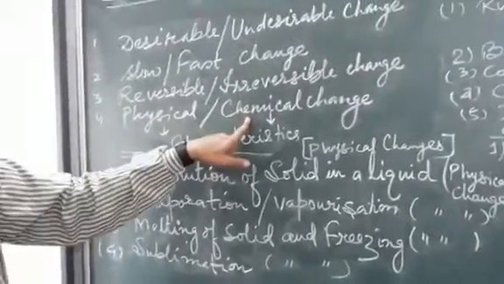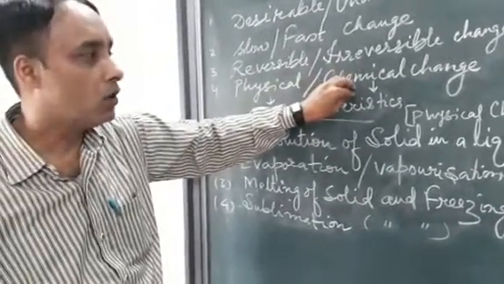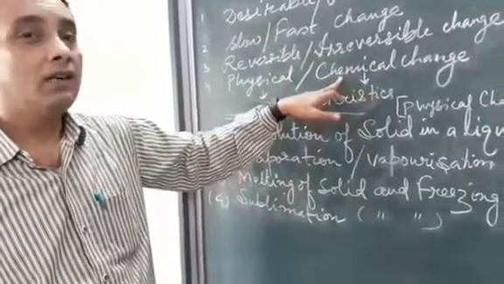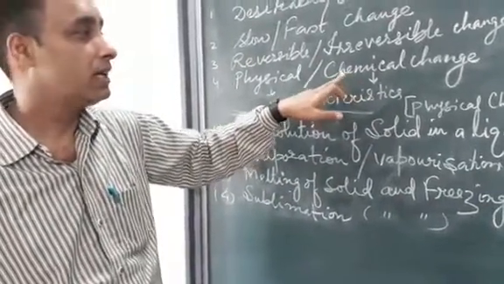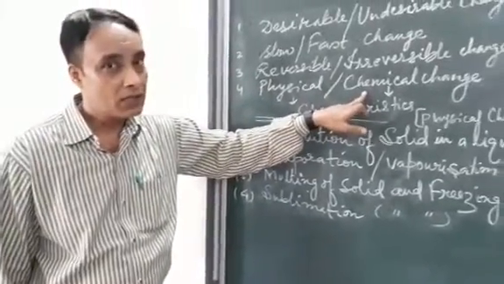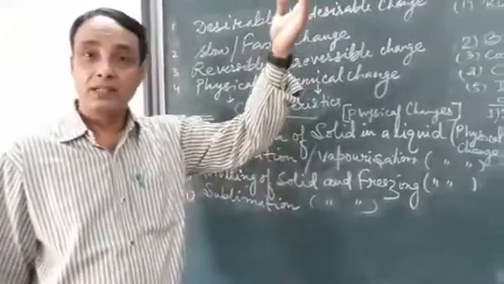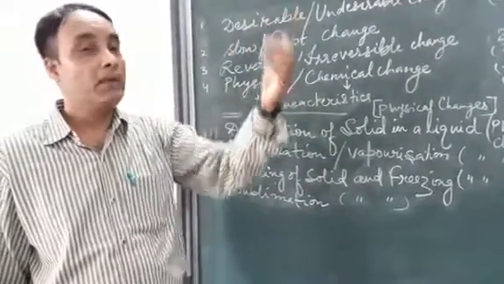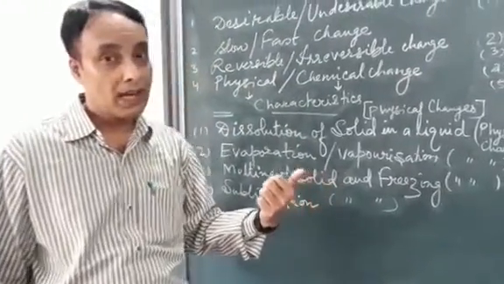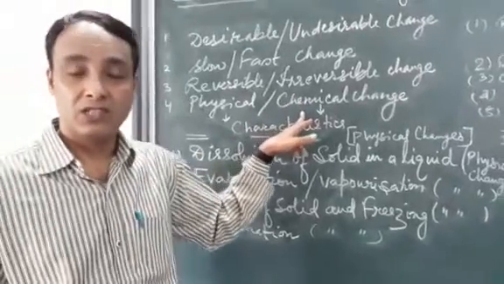Chemical changes are the types of change in which, once the reaction takes place and the product forms, it cannot be reconverted back to its original form. This is a chemical change. Let us take for example the burning of coal. Or you may say the growing of a plant into a big tree. A big tree cannot be reconverted back to its form of plant. So it is a permanent change, and it is one of the chemical changes.